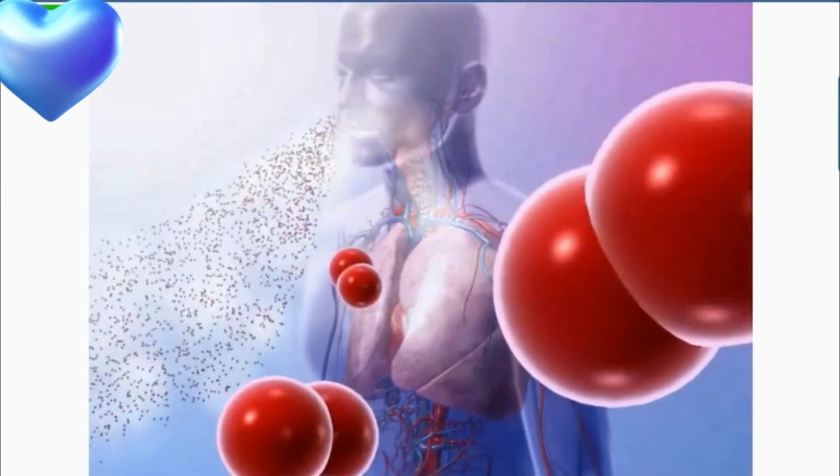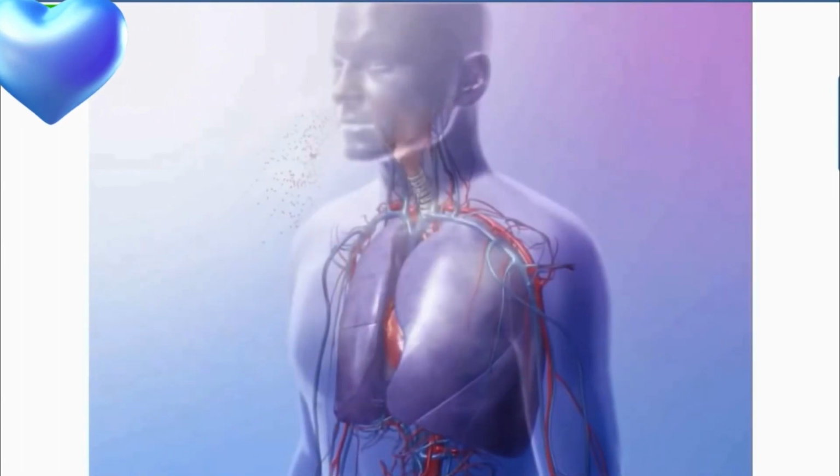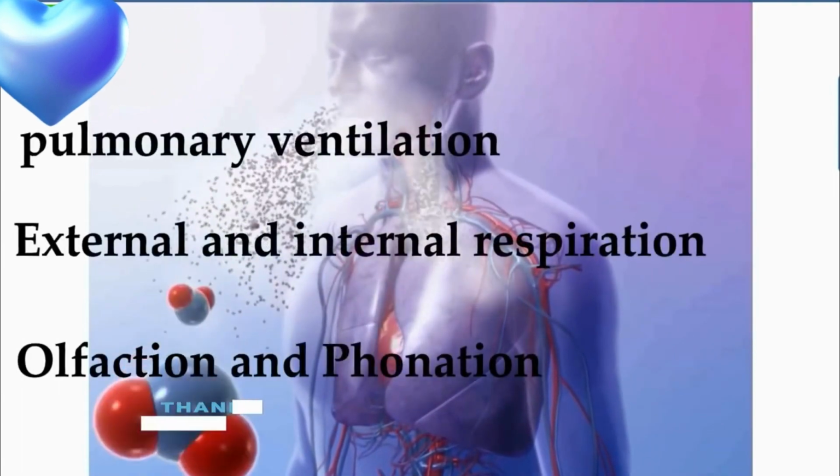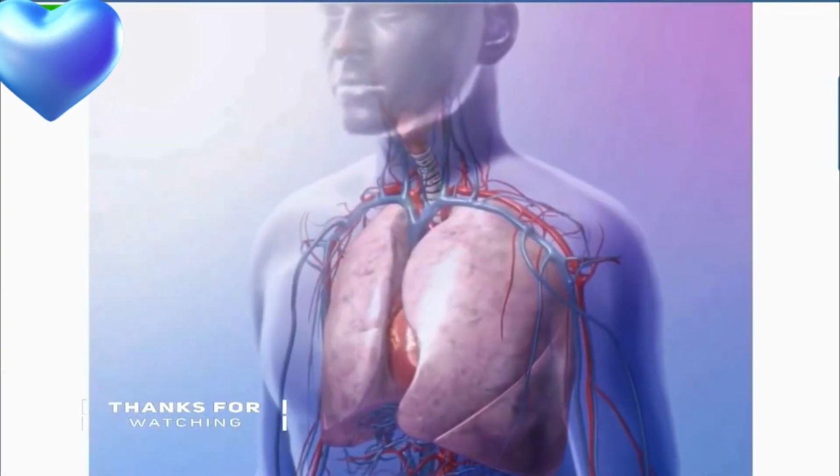About the human respiratory system. The human respiratory system is one of the most vital organ systems of the body that supports pulmonary ventilation, external and internal respiration, olfaction and phonation.